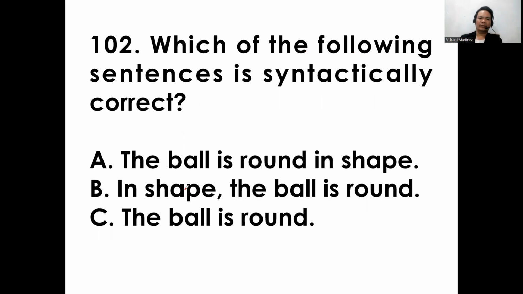All right, item 102. Which of the following sentences is syntactically correct? A, the ball is round in shape. B, in shape, the ball is round. C, the ball is round. All right, so the answer is letter C, the ball is round.